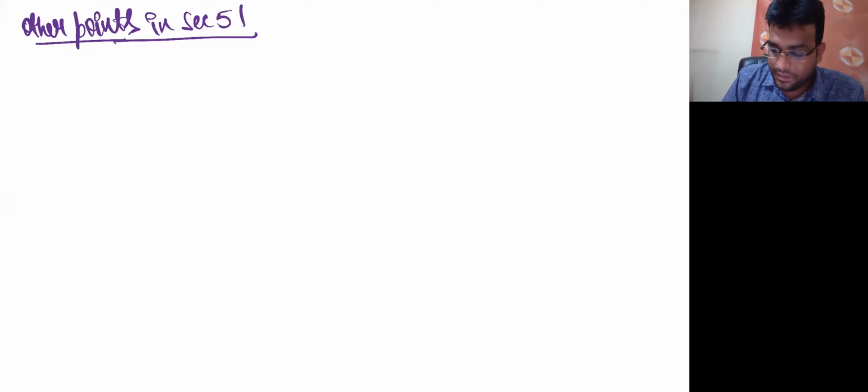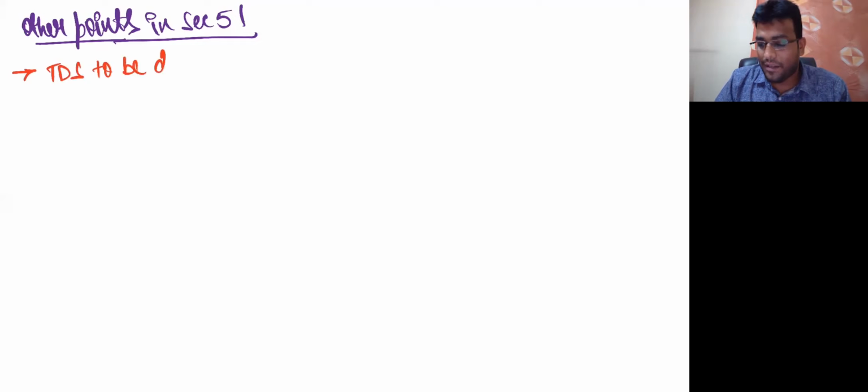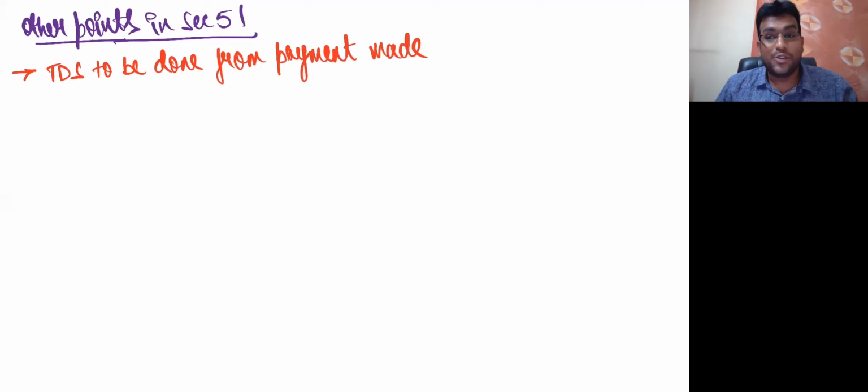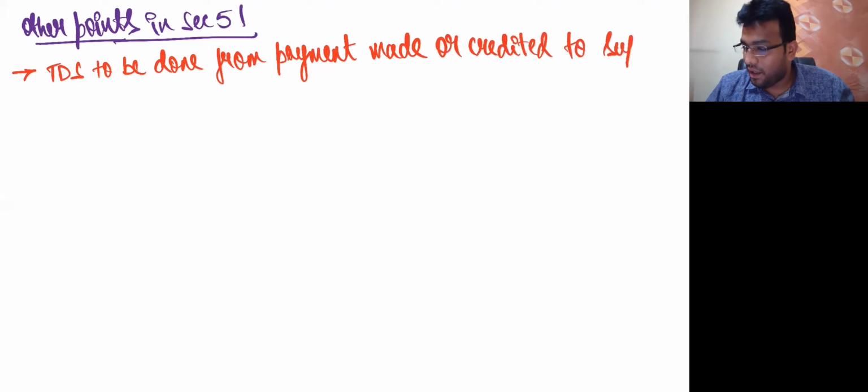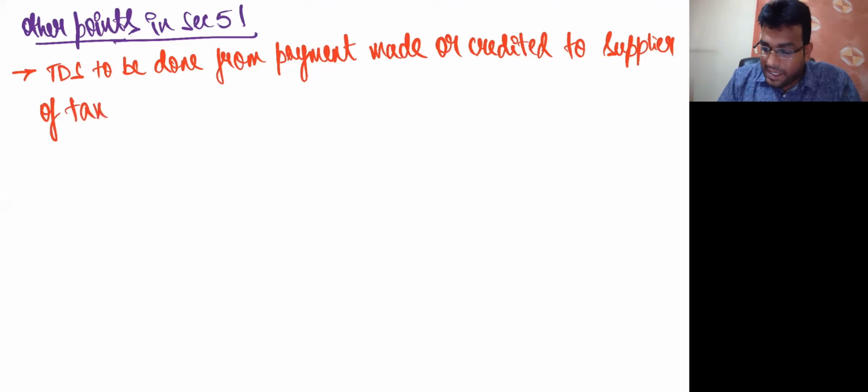Number one, TDS to be done from payment made, or credited to the supplier of taxable supplies,